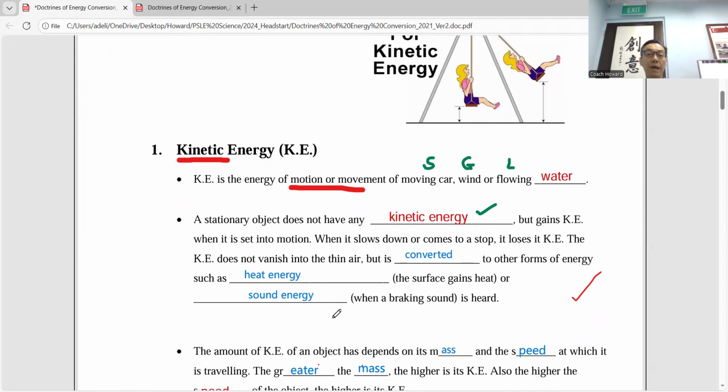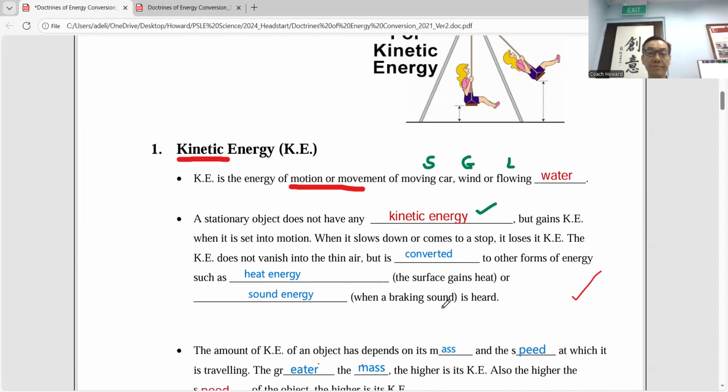So, for example, a car that stops on the road, right? So, as the driver applies the brake, right, the kinetic energy of the car is converted to heat energy because the brake pads sandwich against the disc brake. So, this will produce heat energy. And sometimes, if you brake too hard, screeching sound, right, sound energy is heard.